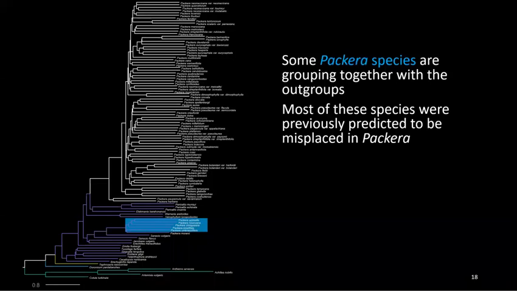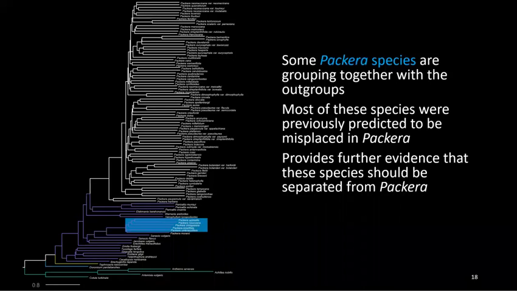type is different. And they believed that they should not actually be in Packera, but potentially be placed back into Senecio. And so this phylogeny is providing further evidence that these species should actually be separated from Packera. And given our phylogeny, it's in a Senecio clade, indicating that yes, it maybe should be put back into Senecio.